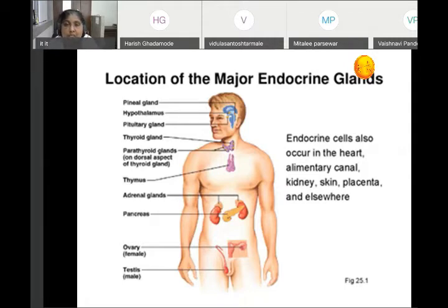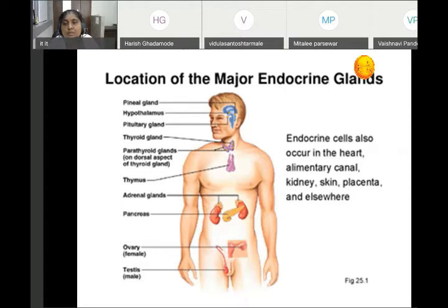And third is androgen or sex hormones. Now, inner part of the adrenal gland, it contributes to 20% and they secrete three hormones. Adrenaline, it is also called epinephrine. Noradrenaline, it is also called norepinephrine and dopamine.